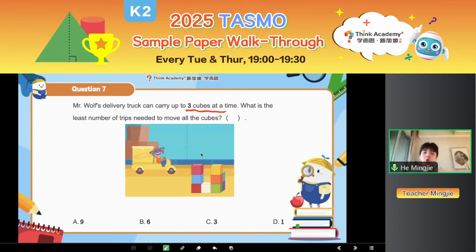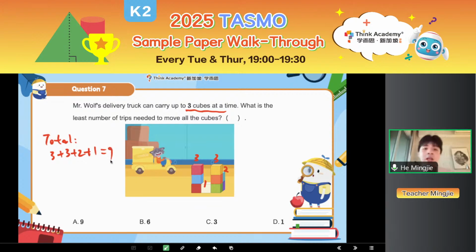So for this question, first we need to know how many cubes there are in total, right? So can you tell me how many cubes in total? This one is easy, right? We label 1 for this, and then 2 at the back, and then 3 and 3. So after you label them on the top, you just need to add them up. So the total will be 3 plus 3 plus 2 plus 1. Okay, very good. I already saw 9. Okay, very good.